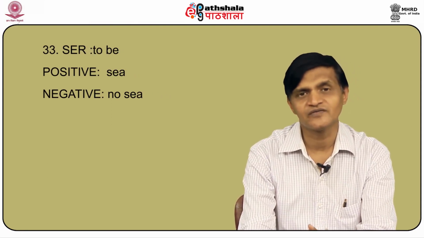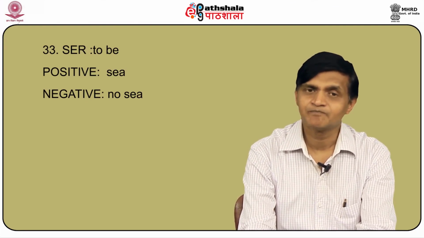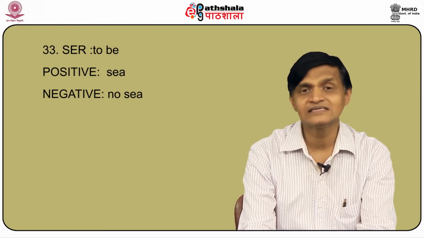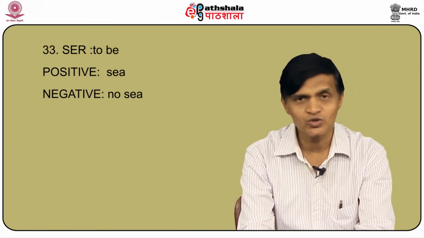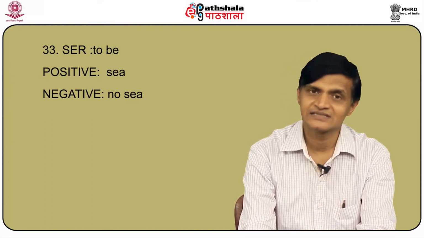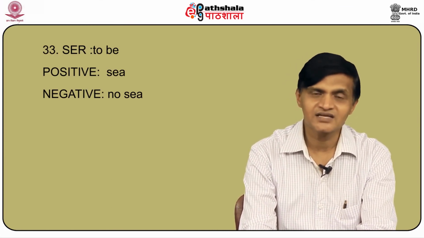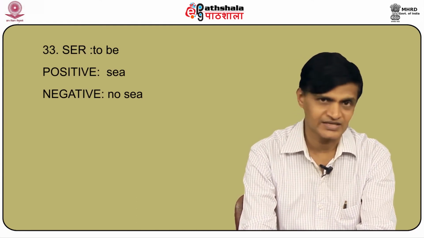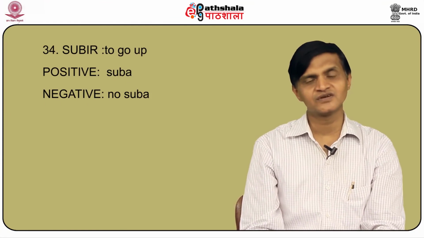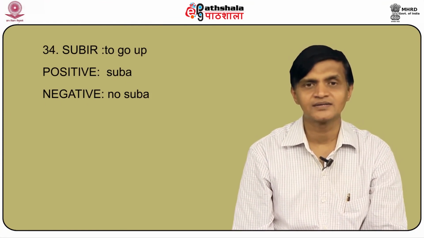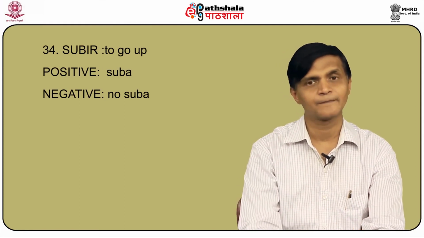Let us talk about a verb which is very important like ser, to be. The positive usted form would be sea. The negative usted command form would be no sea. I repeat, ser, positive command sea, ser, negative command usted form no sea. Subir, to go up, the positive usted command would be suba. The negative usted command would be no suba.